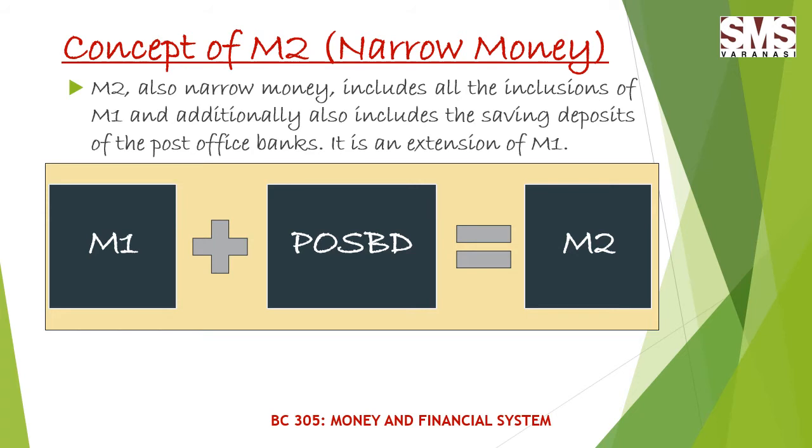It includes all the components of M1 plus POSBD, which is equal to M2, the second measure of money supply. Here M1 we had already discussed, which includes C plus DD plus OD. So the same elements will remain there, and apart from M1 items we are supposed to add POSBD.